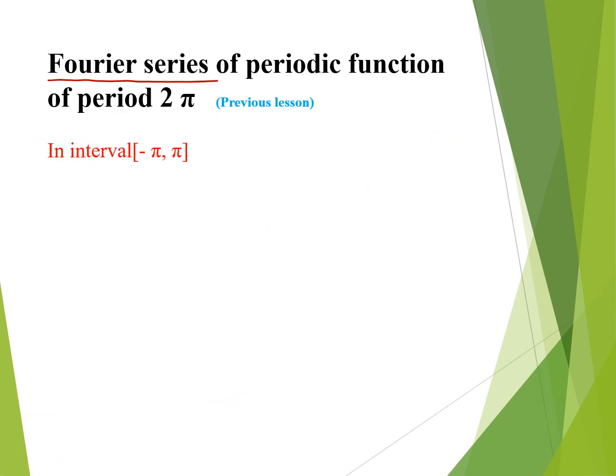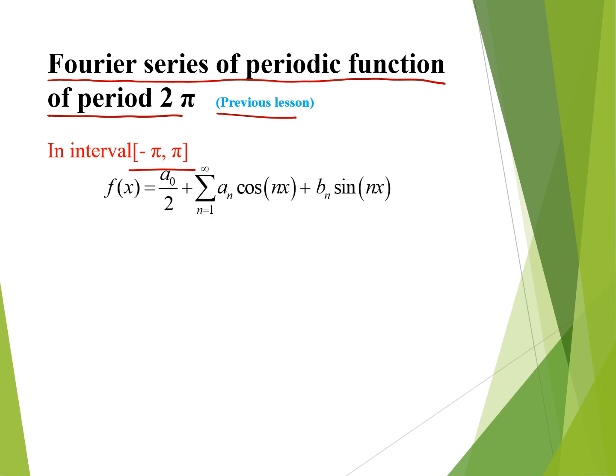Fourier series for a periodic function of period 2 pi, we have already studied in a previous lesson. Now in the interval minus pi to plus pi, the Fourier series will be f(x) is equal to a naught by 2 plus summation n equals 1 to infinity of an cos nx plus bn sin nx.